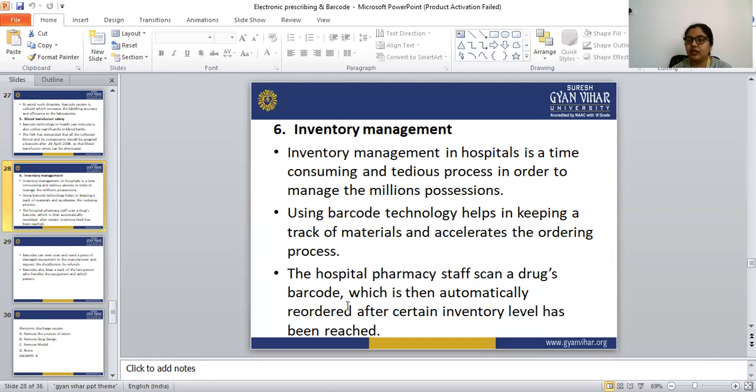So this is very beneficial in inventory management, and one of the best methods. Using barcode technology is very useful in inventory management.